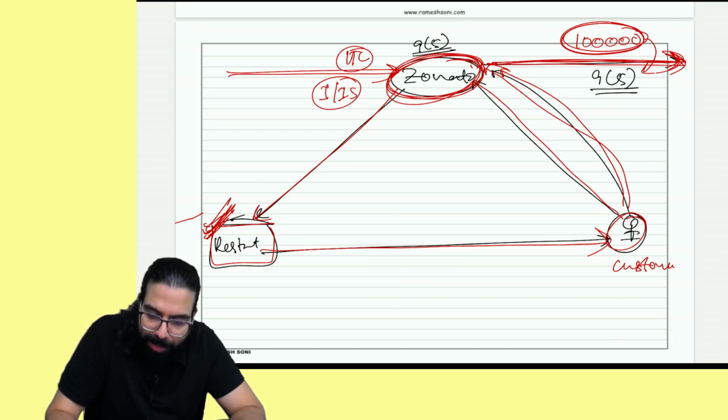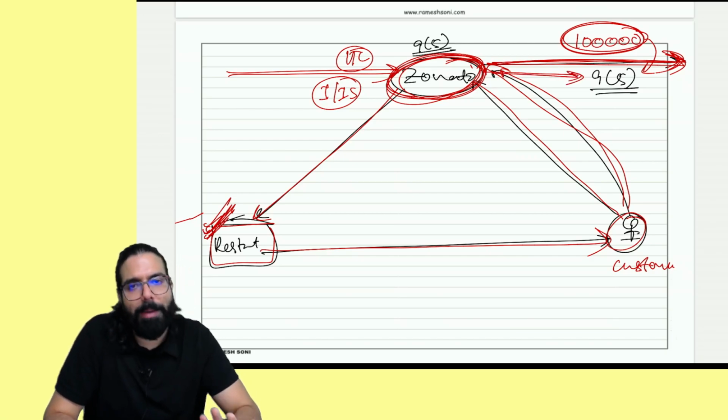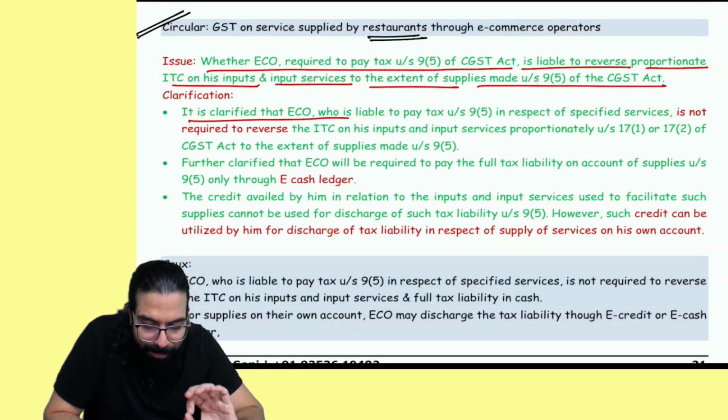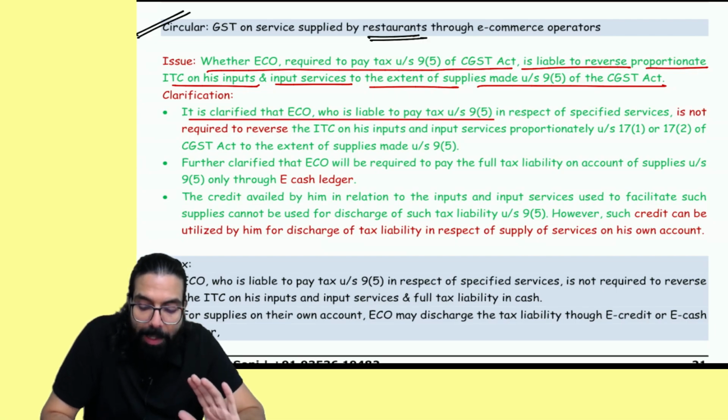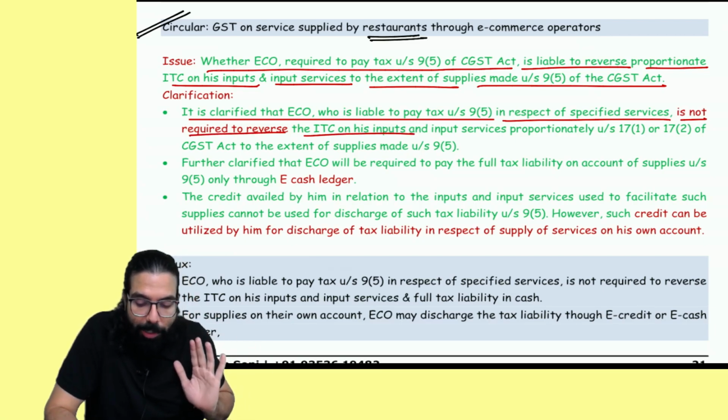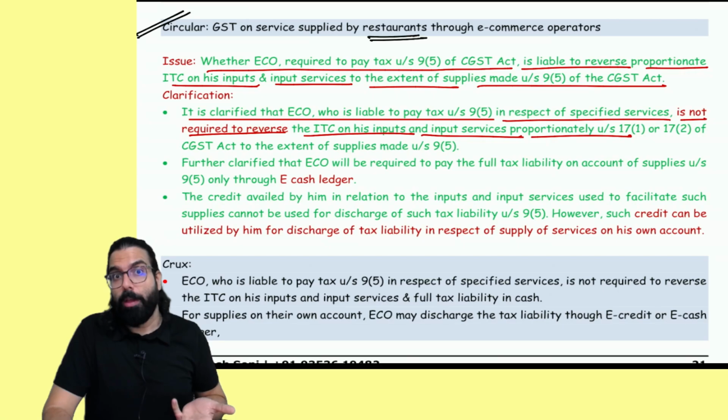For this service, and Baba, Zomato is providing other services to the restaurants also, no? For other services, doesn't matter. What they have simply clarified is there is no reversal, etc. required. It is clarified that e-commerce which is liable to pay tax in respect of specified services is not required to reverse the ITC on input and input service proportionately.